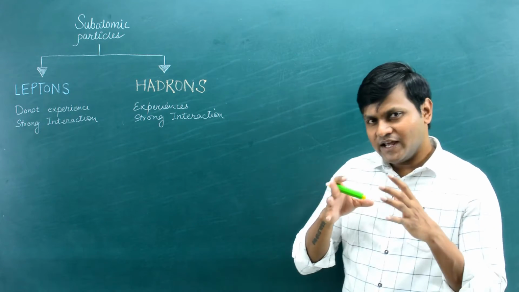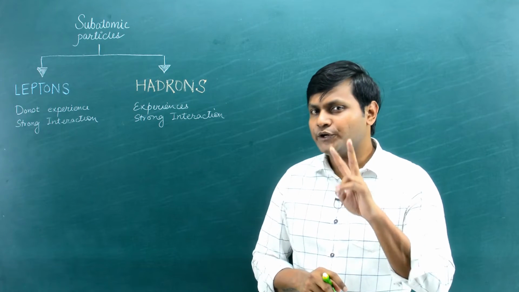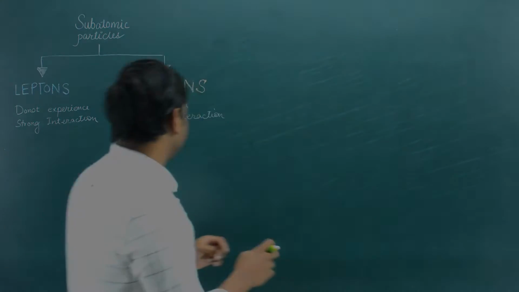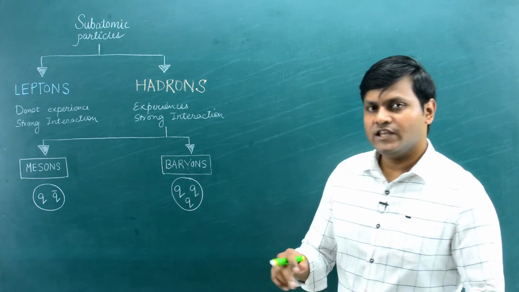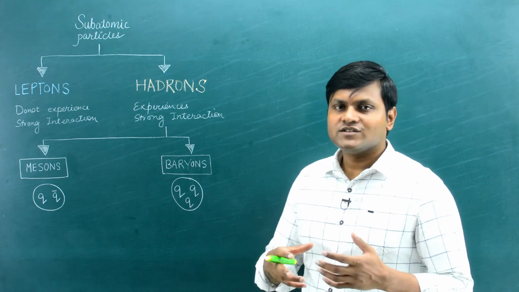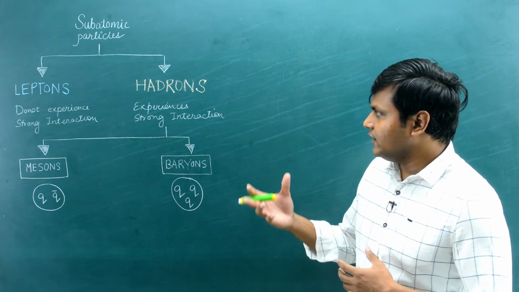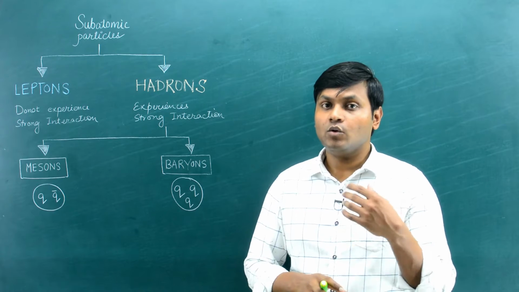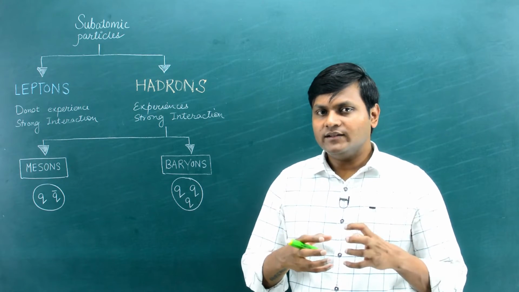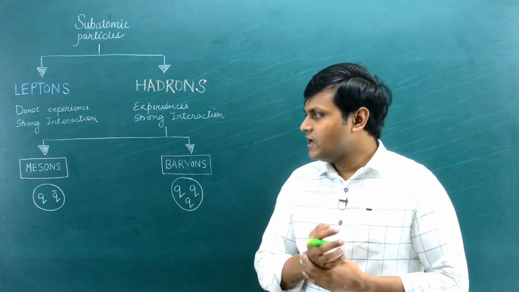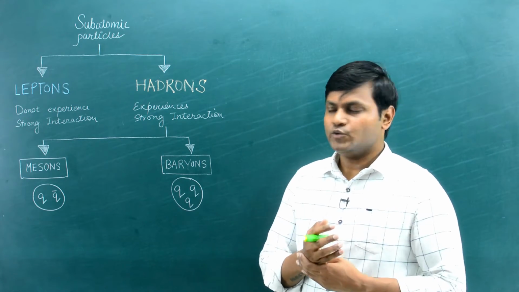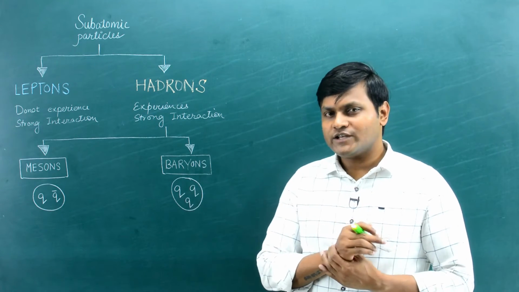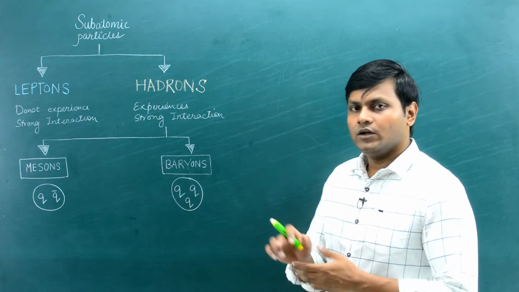Now, to understand hadrons better, we can classify them into two further categories. One is the category of mesons, the other is that of baryons. Mesons and baryons can be distinguished based on how many quarks they are made up of. I said that hadrons are not elementary particles. They are made up of further elementary particles, namely quarks. When quarks come together, they create these composite hadron particles. Mesons are those hadron particles made up of a quark-antiquark pair, while baryons are those made up of three quarks.